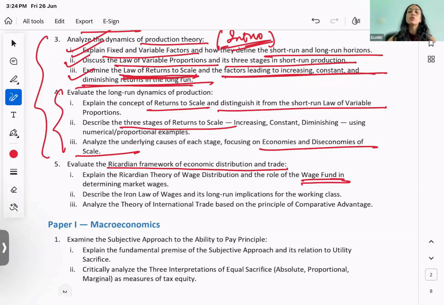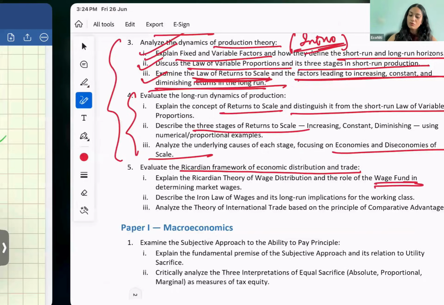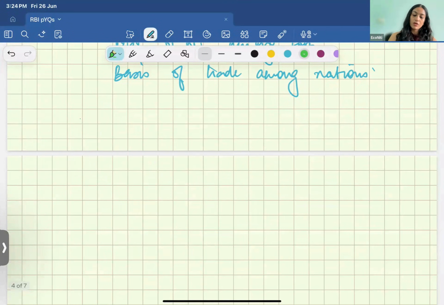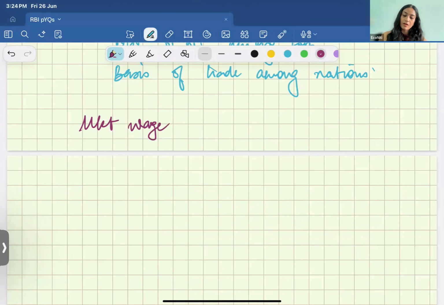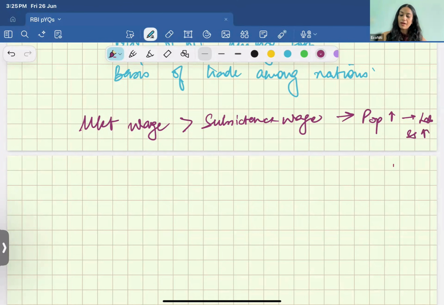When population rises, labor supply will increase, and when labor supply increases, the market wage rate will automatically come down, right? So you had this: if your market wage is higher than your subsistence wage, right? This implies that population goes up, labor supply goes up, and this means that market wage goes down.